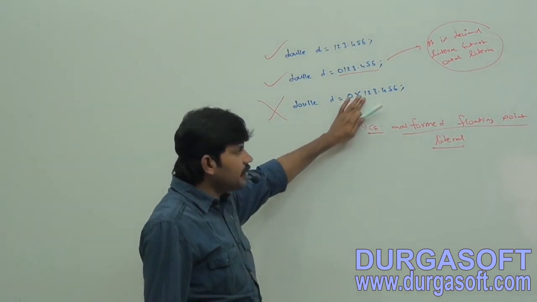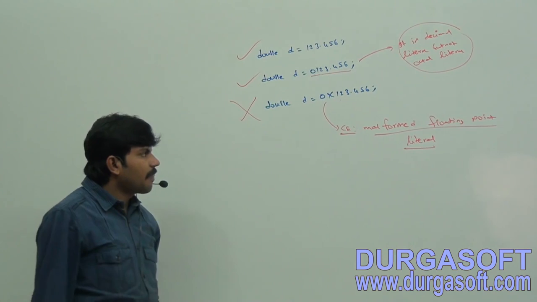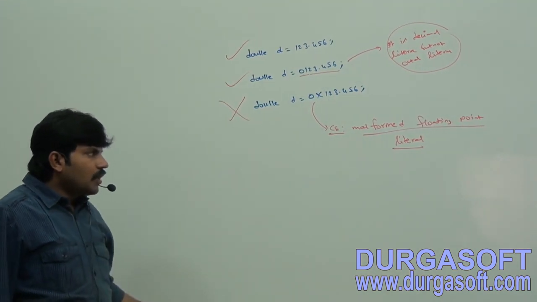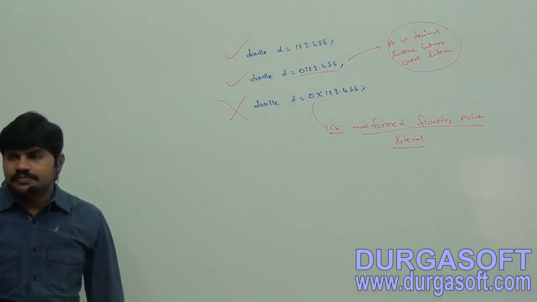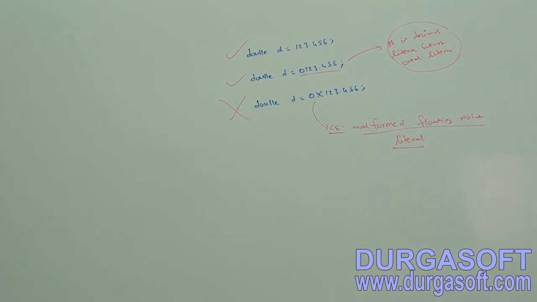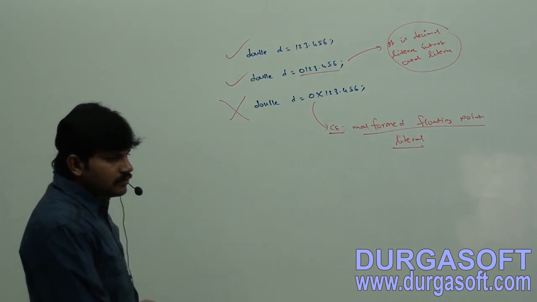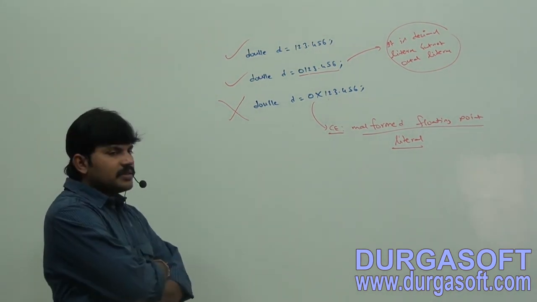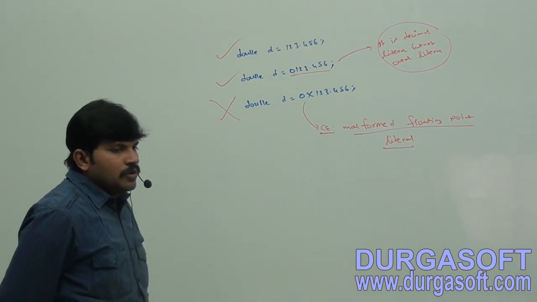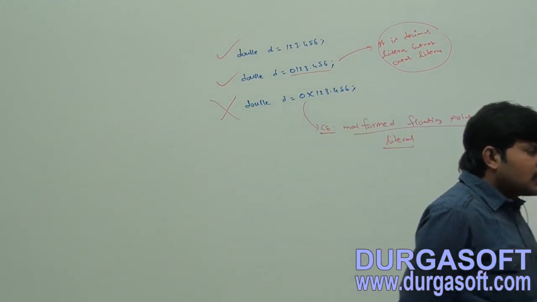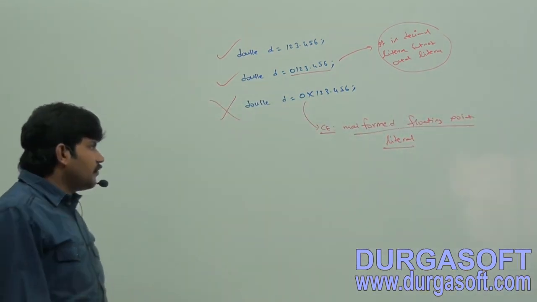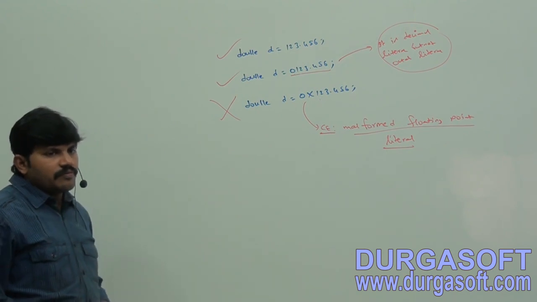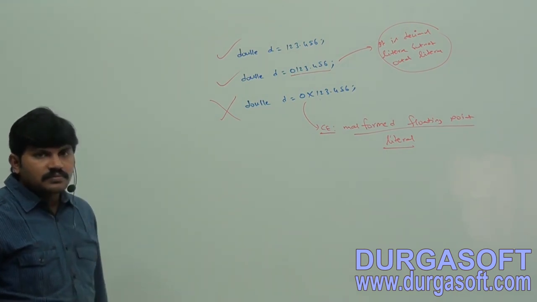Are you getting the point, right? Okay. So take this example now. Floating point literals can be specified only in decimal. Octal and hexadecimal forms are not allowed. If you try, we will get a compile-time error: malformed floating point literal.